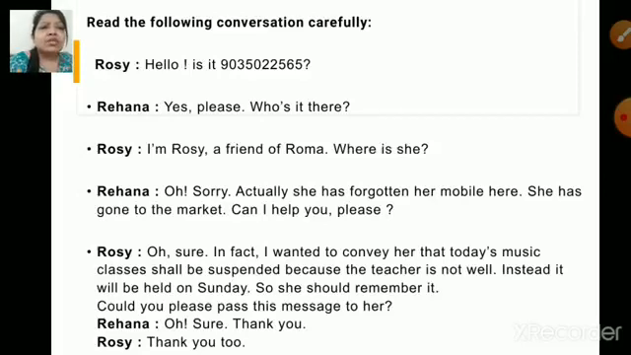Actually, she has forgotten her mobile here. She has gone to the market. Can I help you, please?" Rosie says, "Oh, sure. In fact, I wanted to convey to her that today's music classes shall be suspended."